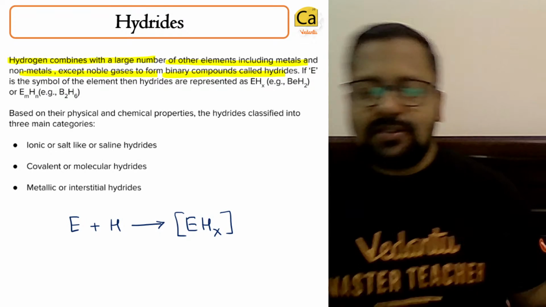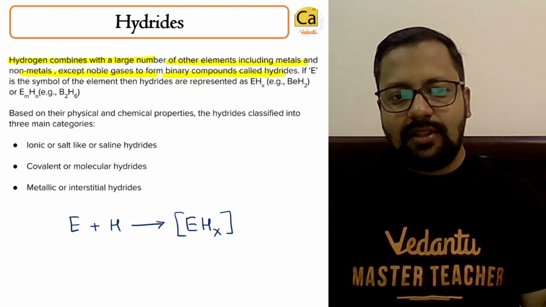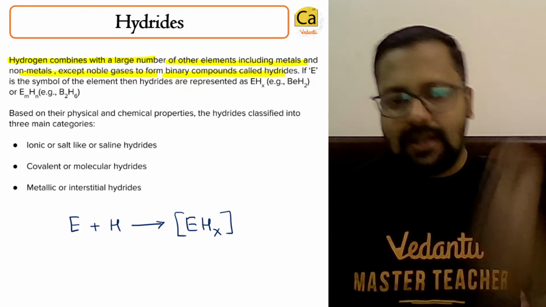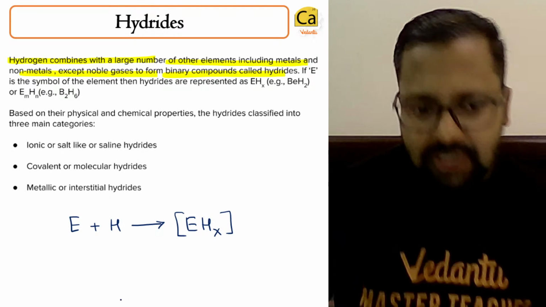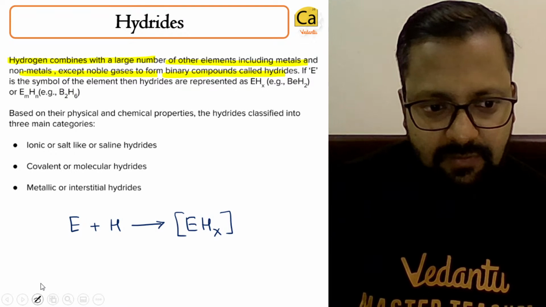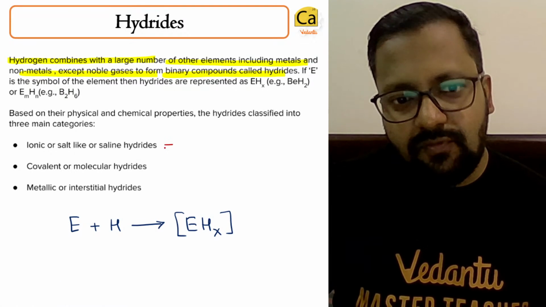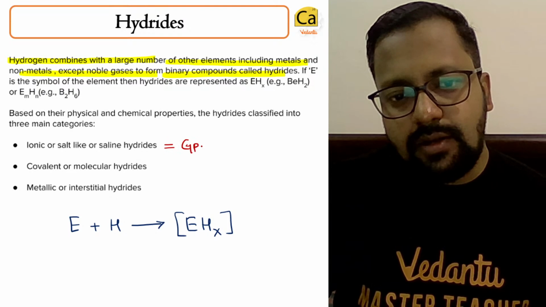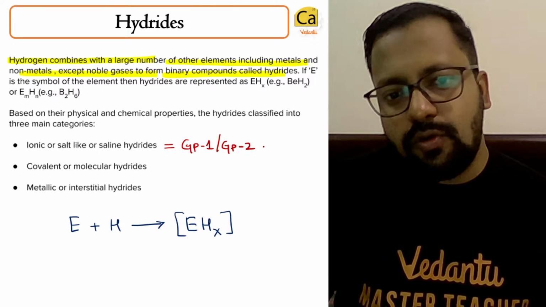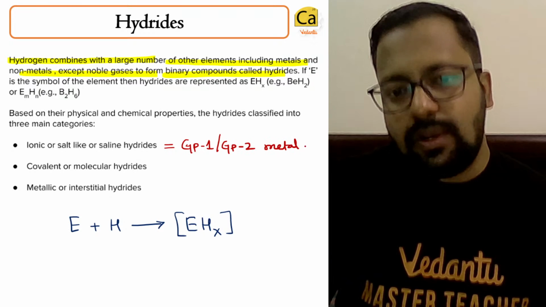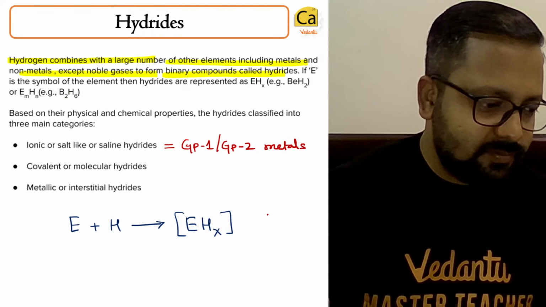Now hydrides come under three categories: ionic hydrides, covalent hydrides, and metallic hydrides. What is the general idea behind each of them? An ionic hydride is formed by group 1 or group 2 metals. They are known as ionic or saline hydrides.